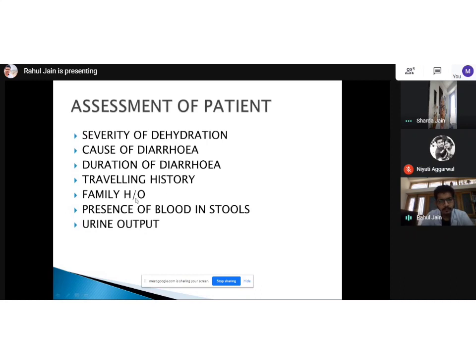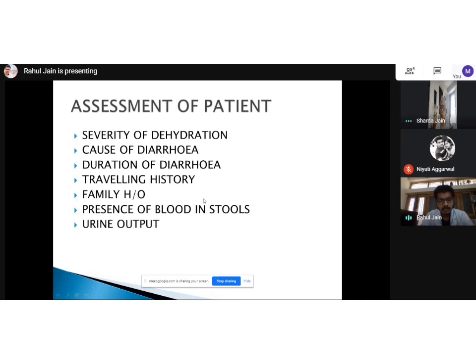And family history, yes, because if another member of the family has also suffered diarrhea since morning, I know it is something food related. So it narrows my list immediately to some bacterial or viral causes. Yes, it clears my suspicion and I can immediately start the patient on antibiotics.